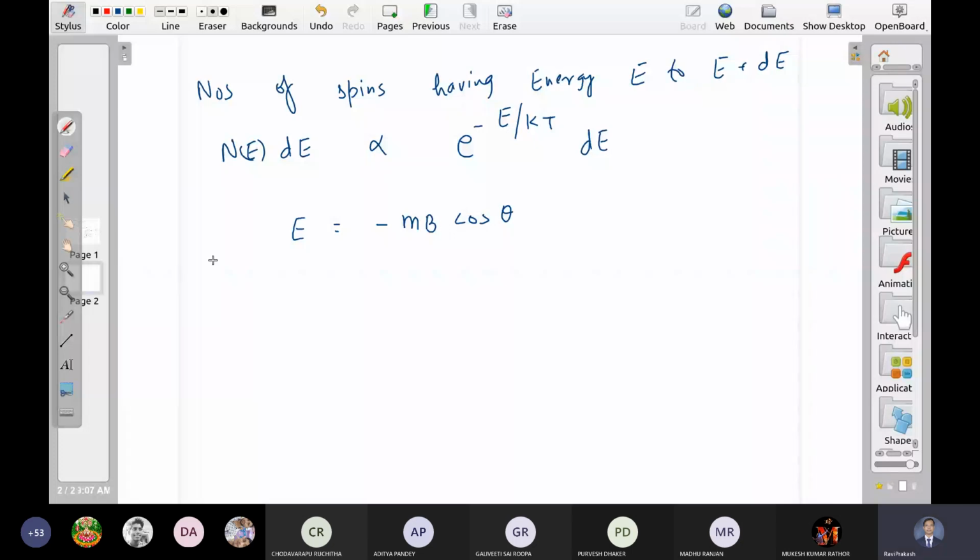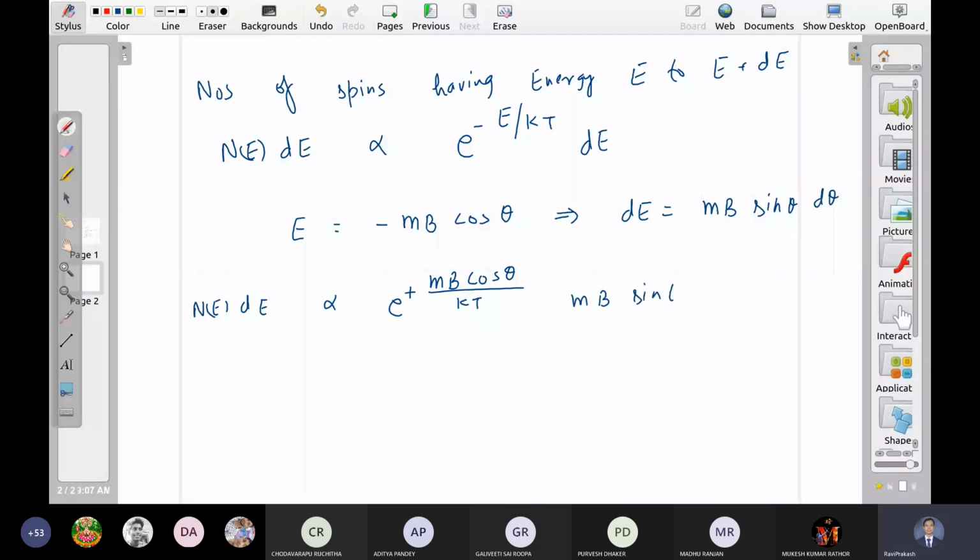So we can write this N(E) dE in a different form: e to the power plus mB cos theta upon kT. dE simply means the derivative of this with respect to theta, which is mB sin theta d theta, with a minus sign from the cos.